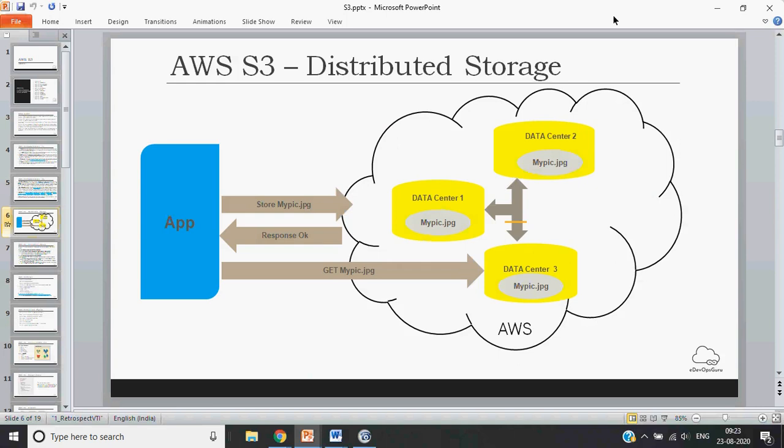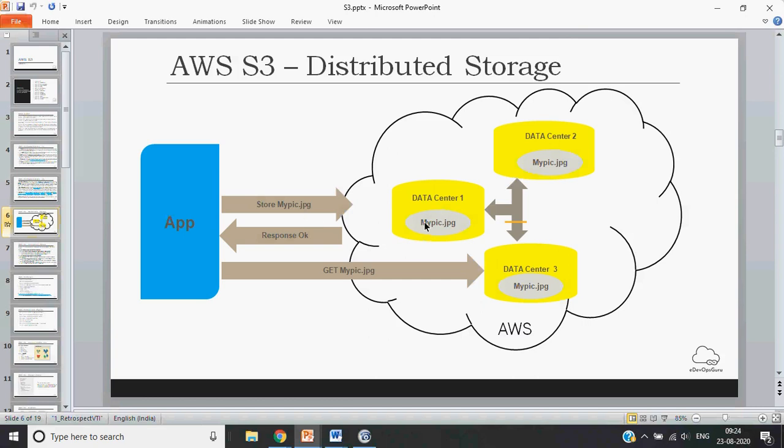So how S3 achieves that 99.999% of data durability or availability, that can be easily understood from this particular picture. So here first step is when we store a particular file, just in case mypic.jpg. So what will happen, this whole file is distributed, or it is redundantly stored on multiple data centers.